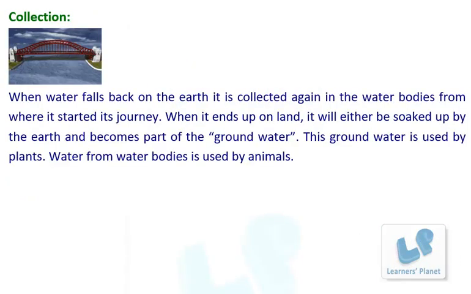Collection. When water falls back on the earth, it is collected again in the water bodies from where it started its journey. When it ends up on land, it will either be soaked up by the earth and become a part of the groundwater. This groundwater is used by plants. Water from water bodies is used by animals.